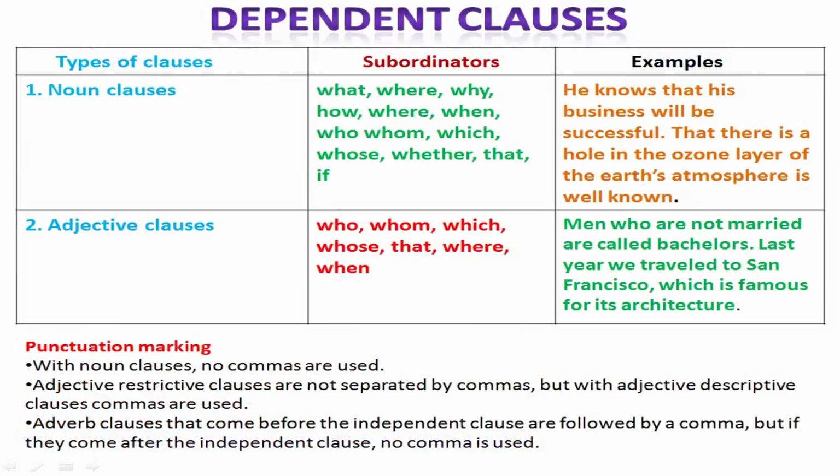Next one, dependent clauses. Types, and how they are formed. See, noun clauses. The subordinators, that means subordinate conjunctions, which you are going to use: what, where, why, how, when, who, whom, which, whose, whether, that, if. So these are examples. He knows that his business will be successful. That there is a hole in the ozone layer of the Earth's atmosphere is well known.